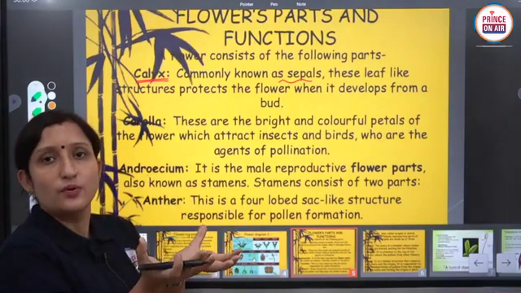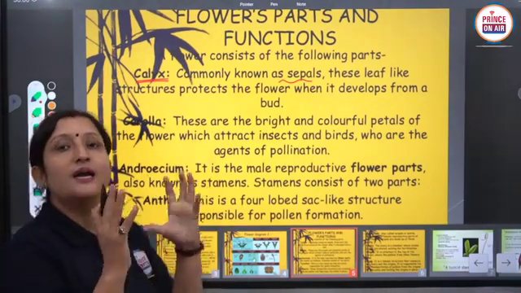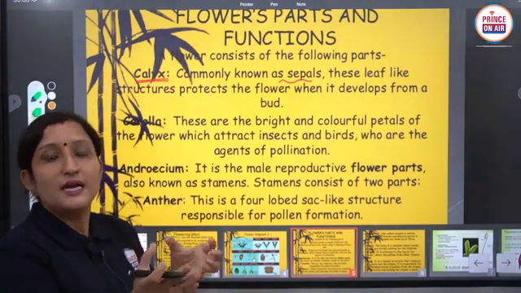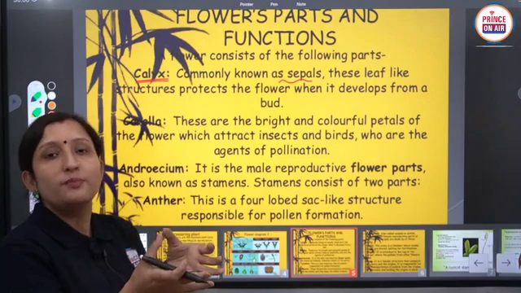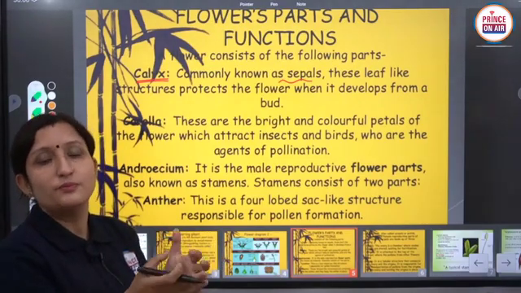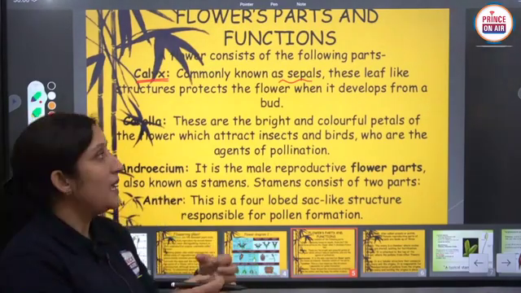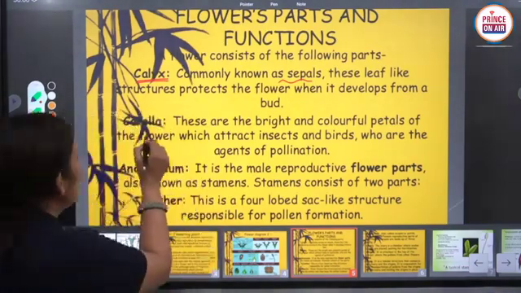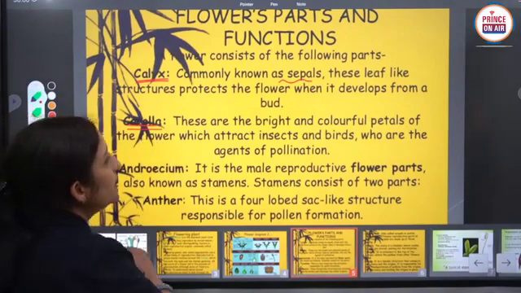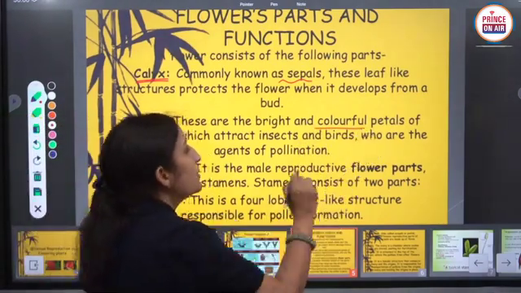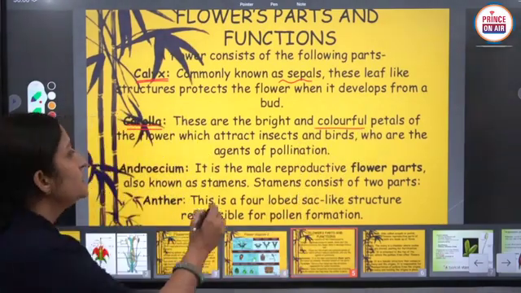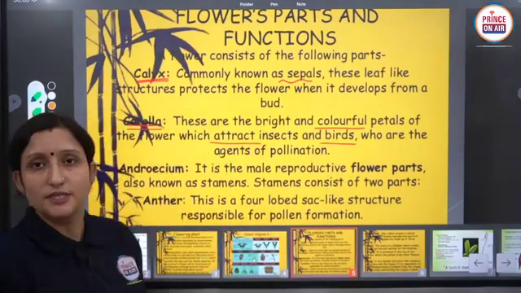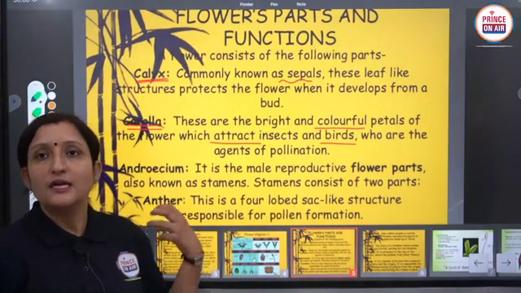These are accessory whorls. Calyx and corolla are accessory whorls of a flower, and androecium and gynoecium are the necessary or important parts related to sexual reproduction because they produce gametes, and calyx and corolla help in this process. Clear, students? The second whorl is known as corolla, in which bright colorful petals or colorless petals are present. These attract insects and birds, which are agents of pollination. They help in pollination. Clear?